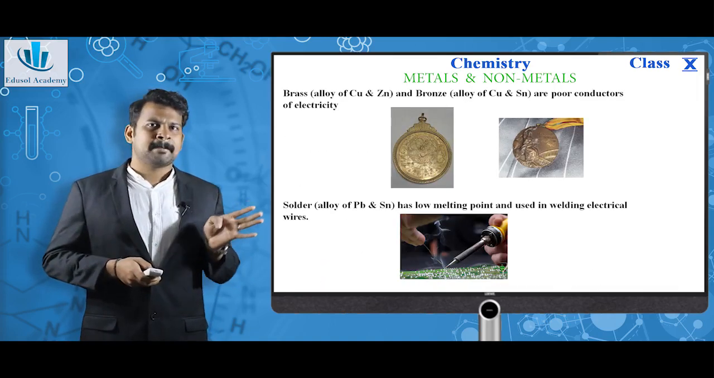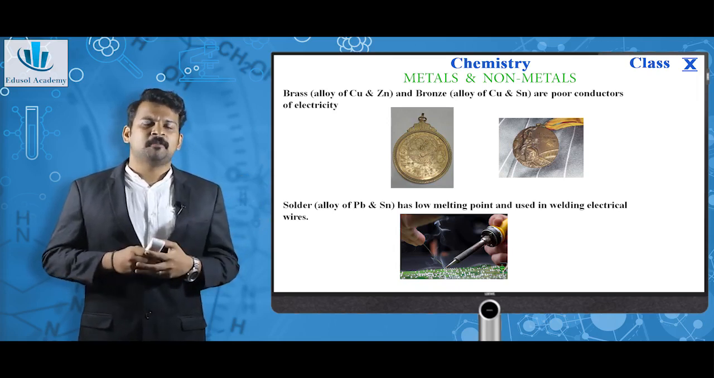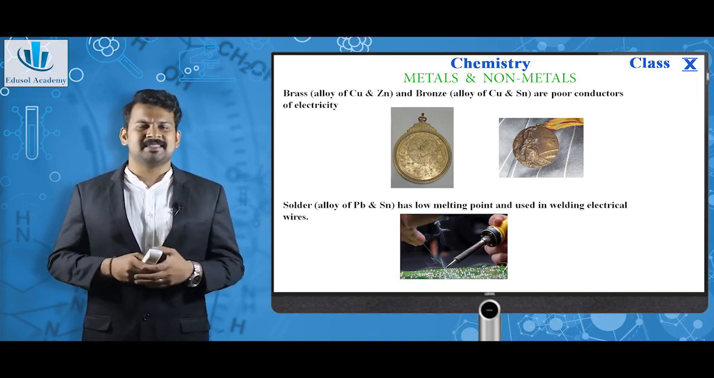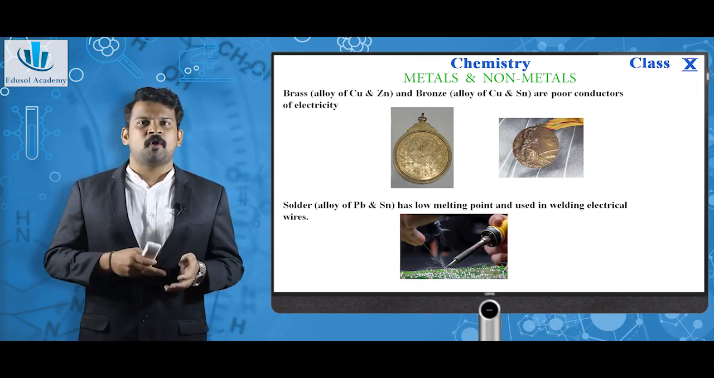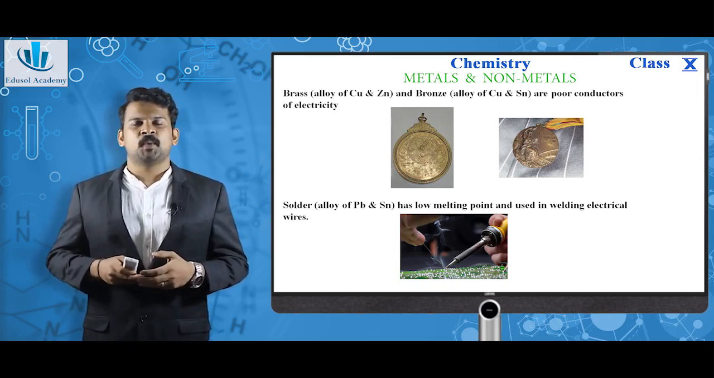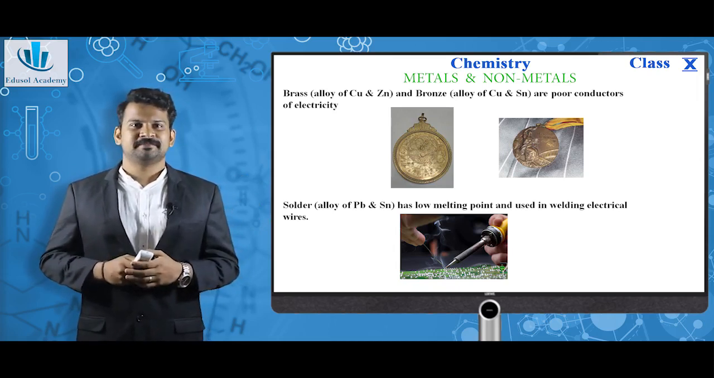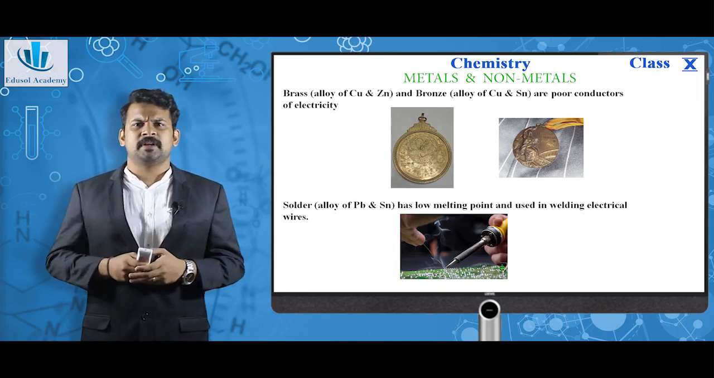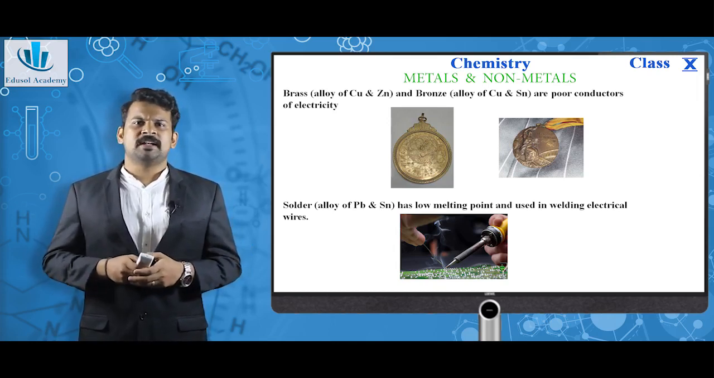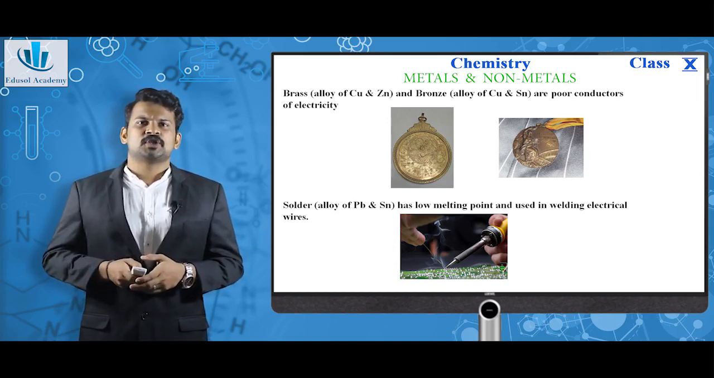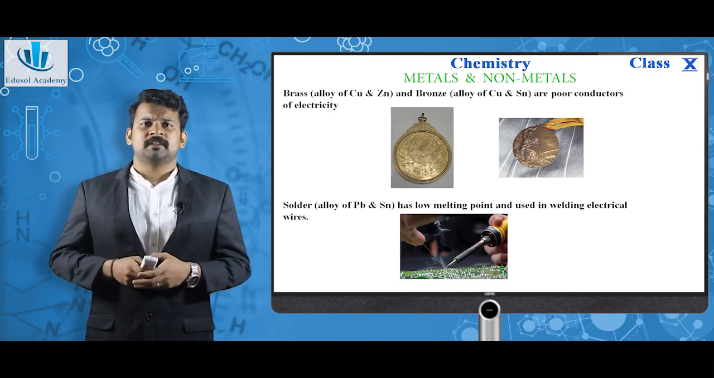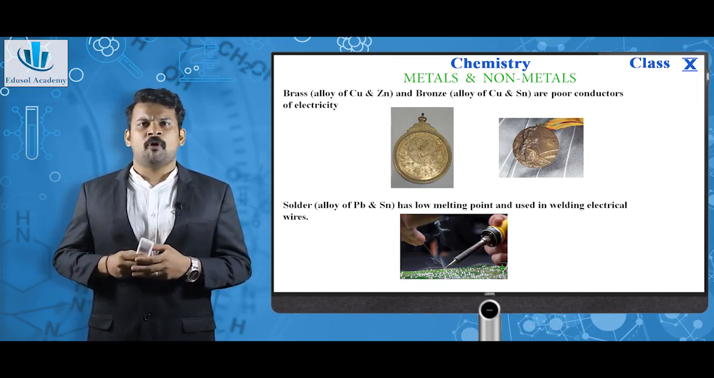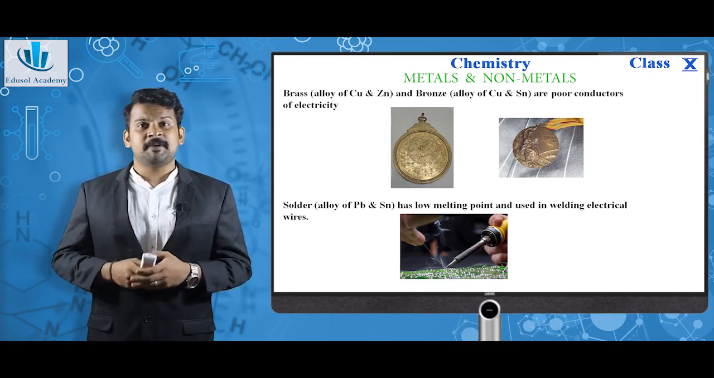As you can see, brass and bronze. Brass is an alloy of copper and zinc. Bronze is an alloy of copper and tin. Both are poor conductors of electricity. Solder, as you can see here, is an alloy of lead and tin. It has a low melting point and it is used in welding of electrical wires. So, an alloy is a homogeneous mixture of two or more metals. This can easily prevent corrosion.